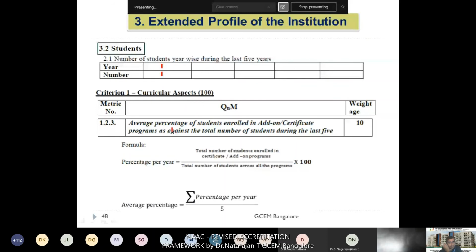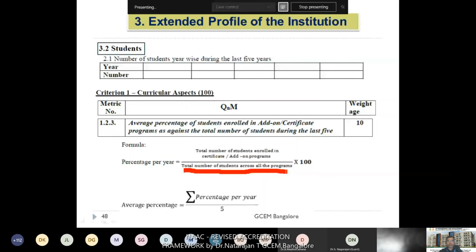Here you can see a metric: average percentage of students enrolled in add-on or certificate programs as against the total number of students during the last 5 years. In the formula, the denominator is the total number of students across all the programs. Each of the 5 academic years' data is taken, and the percentage per year is calculated based on the denominator data from the extended profile.